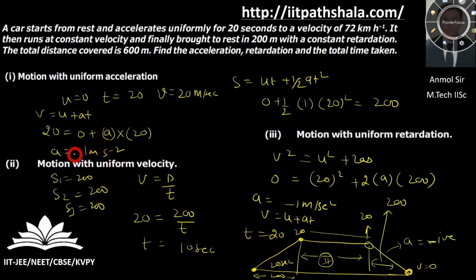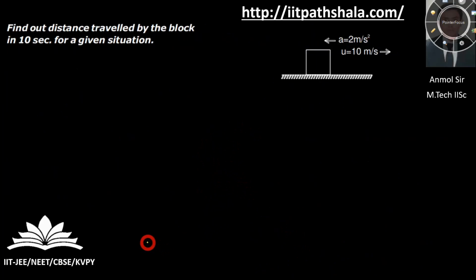So you have figured out the acceleration, the total displacement, and the total time, and you can add it up. First 20 plus 10, then 20. So that gives me 50 seconds. Total time is 50 seconds. Acceleration in the first phase is 1, in the second phase 0, and in the third phase -1. This is a pretty simple question.